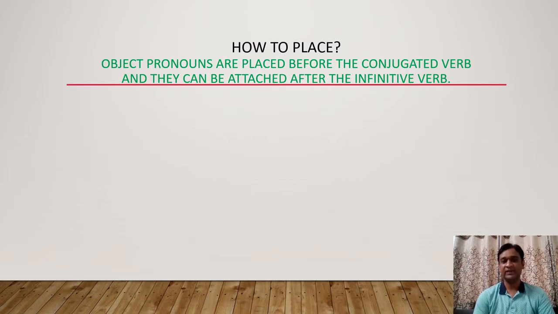One, it is placed before the conjugation, and second, it can be attached after the infinitive verbs. It is not compulsory to attach after the infinitive verbs. You can place it before the infinitive verb also, but you can also attach it after the infinitive verb. But if the verb conjugation is given, then it should be placed before the verb conjugation. Let's try to understand this point with the help of an equation.